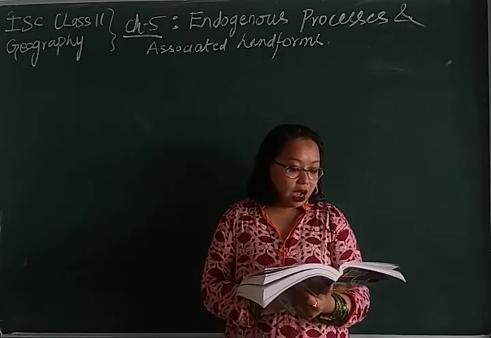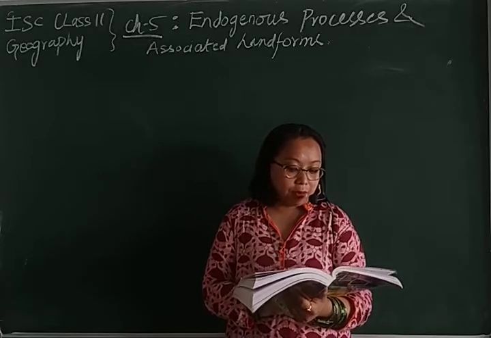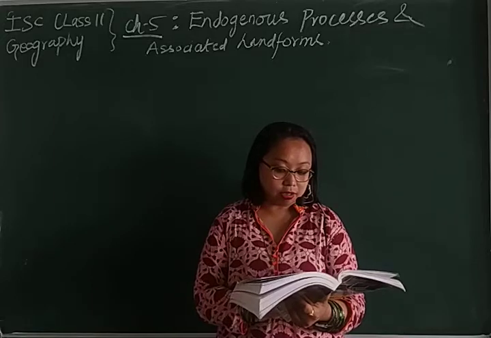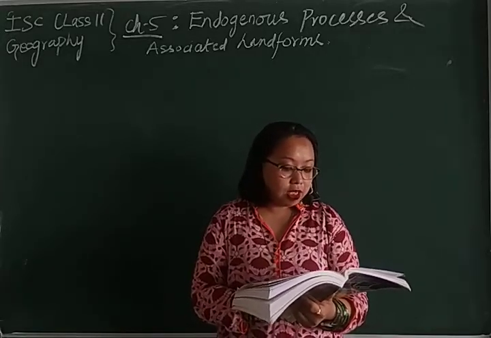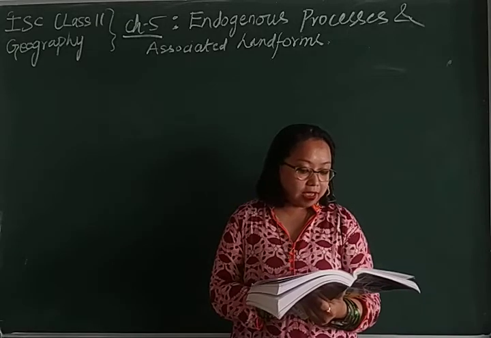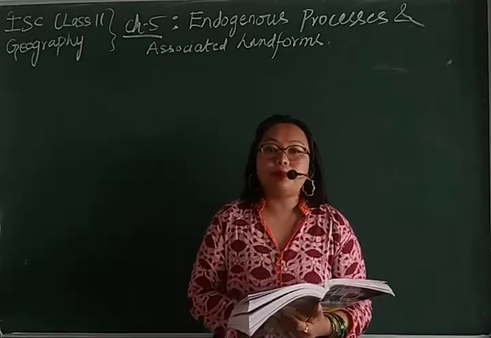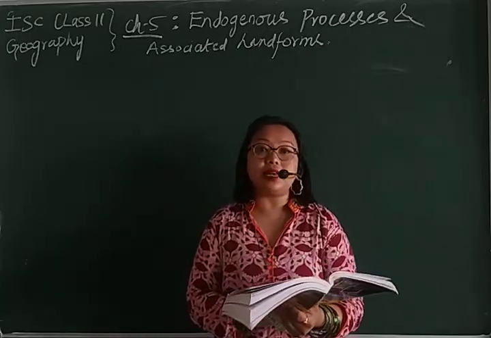Its sides are marked by a steep cliff. Plateaus which are surrounded by high mountains are therefore termed as table land. So, what is plateau? Plateau is all about elevated land. Got it?